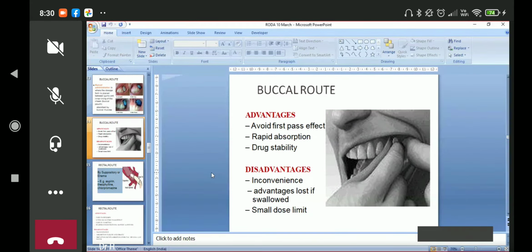Advantage: it avoids first pass metabolism again. Rapid absorption, yes, very rich in blood supply. Not only the undersurface of the tongue, which is very highly blood supplied, but otherwise also the mucous membrane of the oral cavity is richly blood supplied. Drug stability is there; the drug is stable here. Disadvantages: inconvenient, advantage lost if it is swallowed, and small dose limit. You cannot give a very large patch in the gum. The patient will be uncomfortable. You can give smaller doses by this route only.